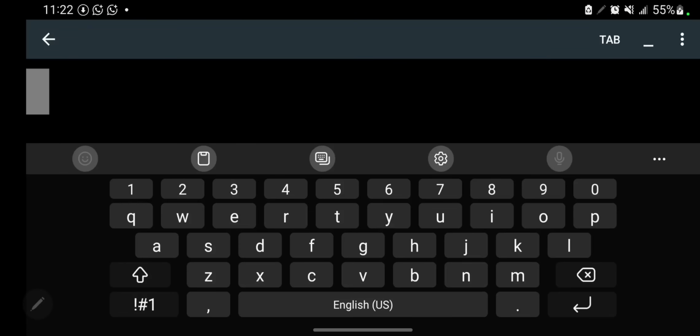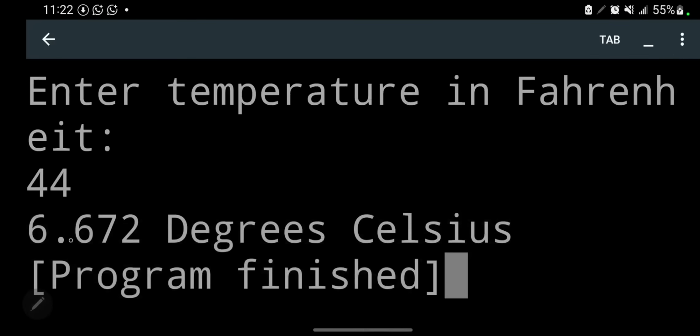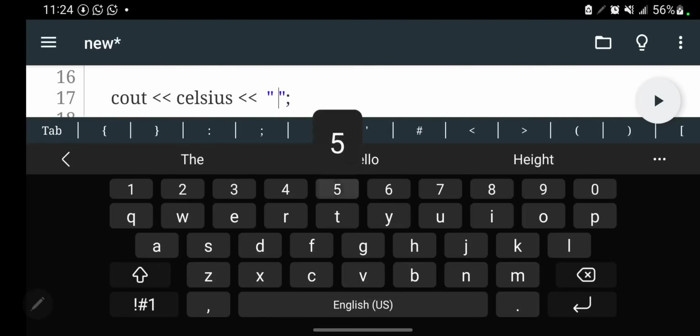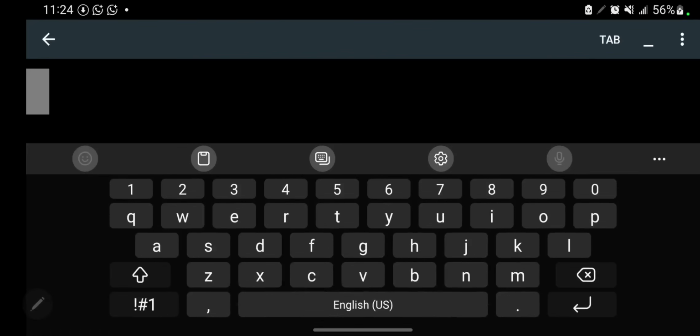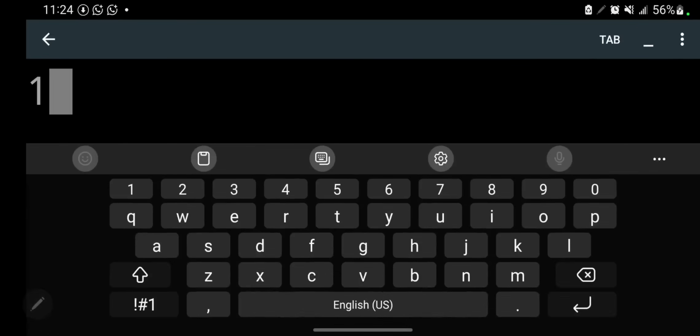So remember, when we say, let's say 44, the answer it will give us is 6.672 degrees Celsius. So this degrees Celsius is as a result of the fact that we have put it there. Let's say this Celsius was removed and we put anything. Let's say we put 5 and see how the program runs. So this 5 will show for each output we have. Let's say I put 100.